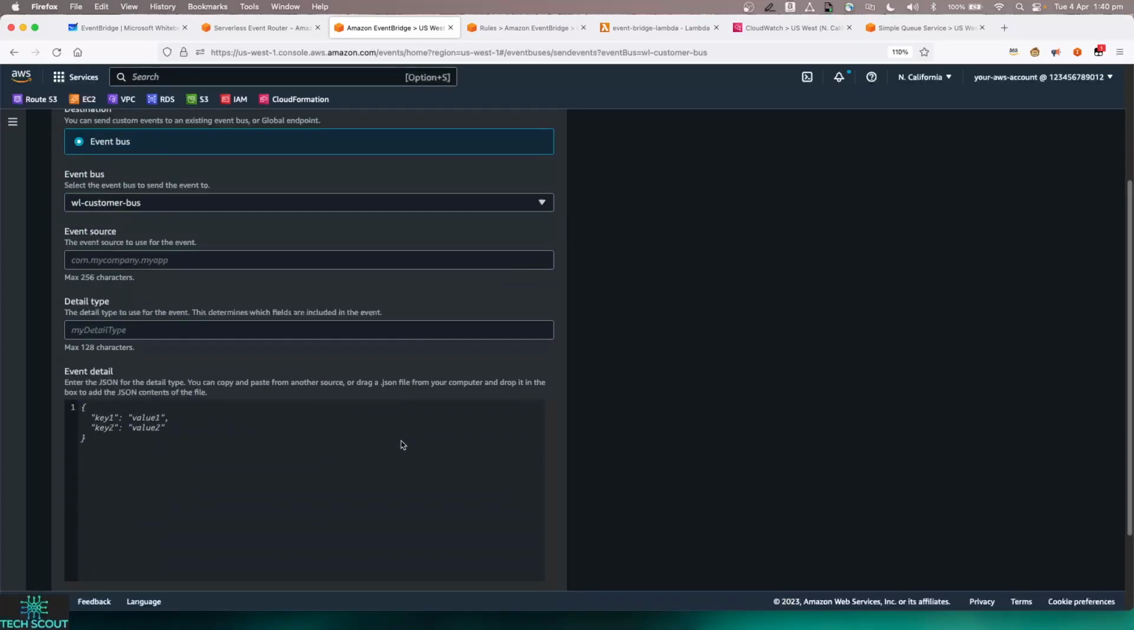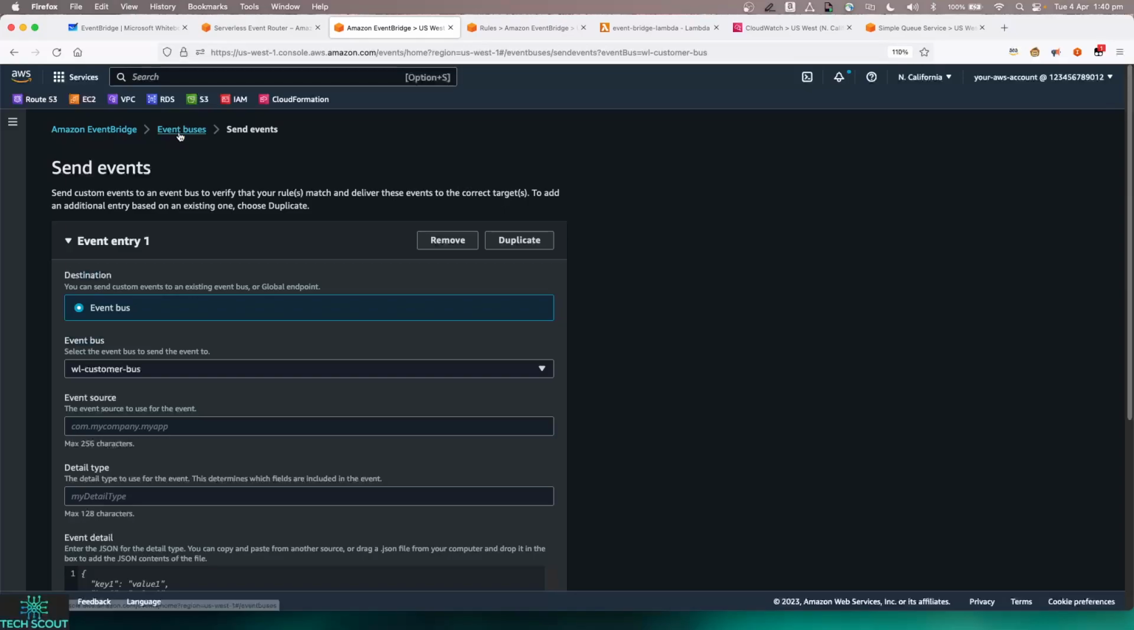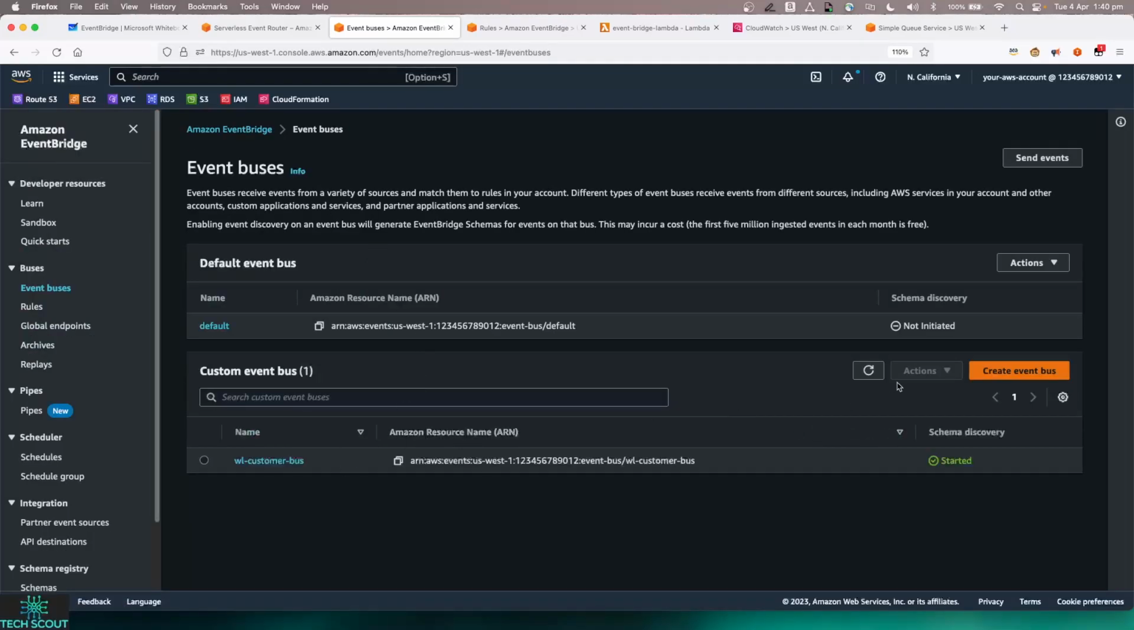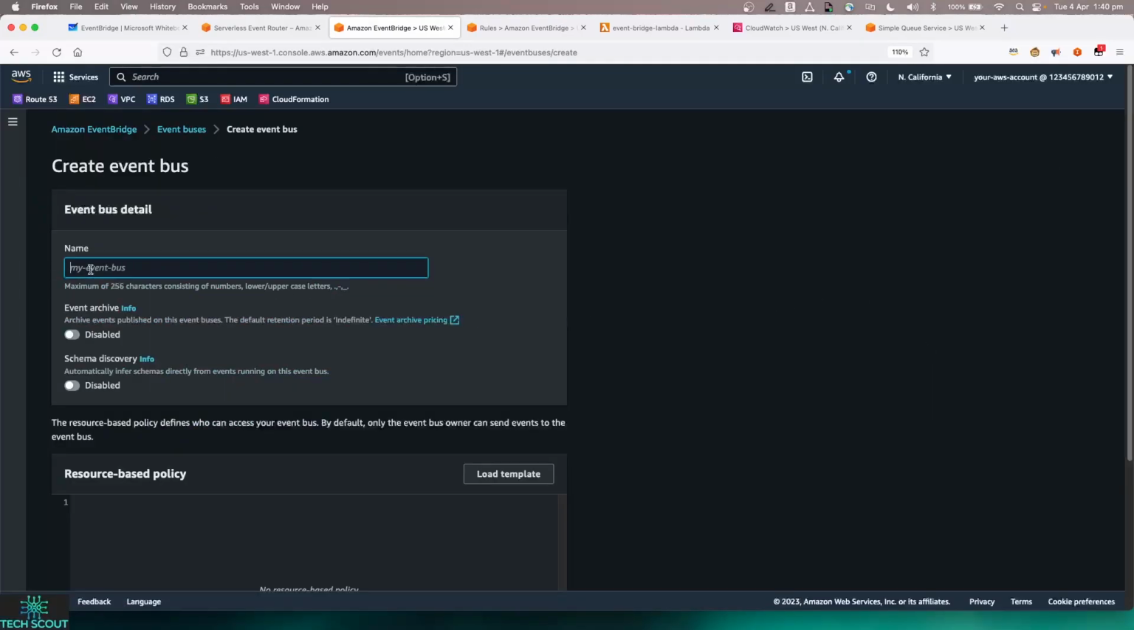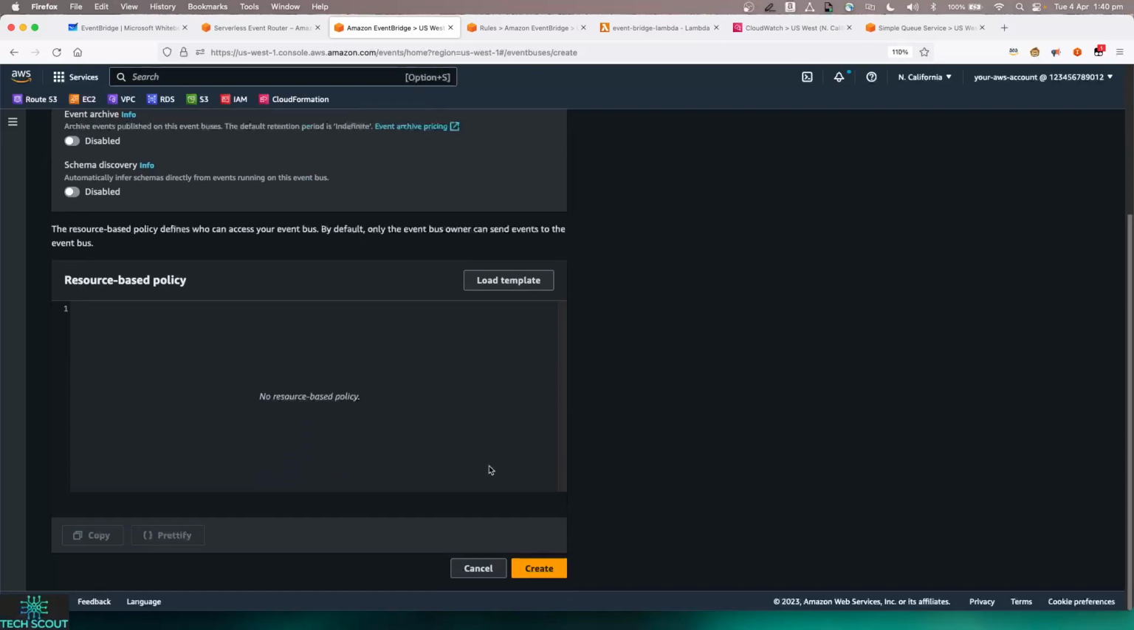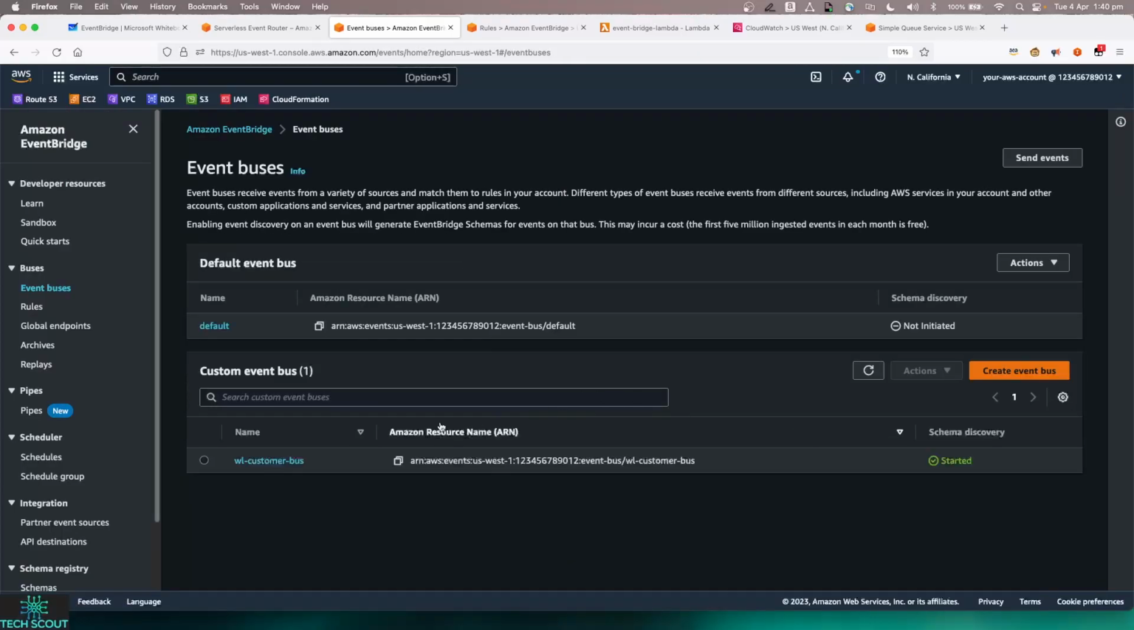You don't need a client. In my case, I've just created a Python client to do the same. But over here, I have an event bus. If I want to create a new one, you just provide the name. And then there are a couple of other features like schema discovery and archiving. I'll talk you through what archiving is. It's a good feature which is available in EventBridge bus. So this is our bus.